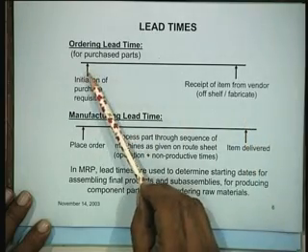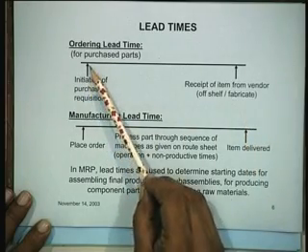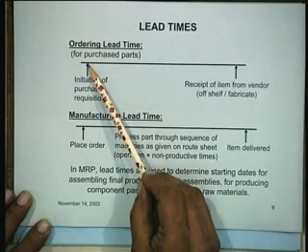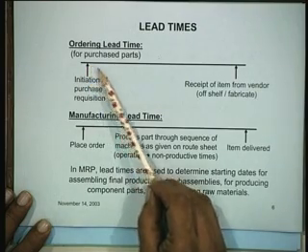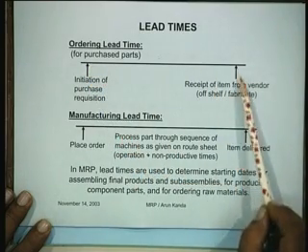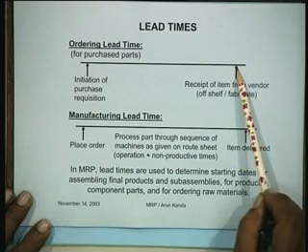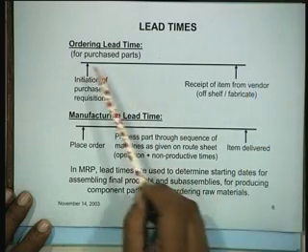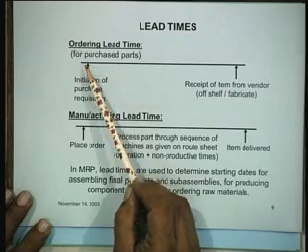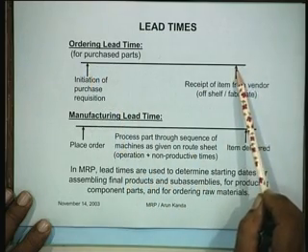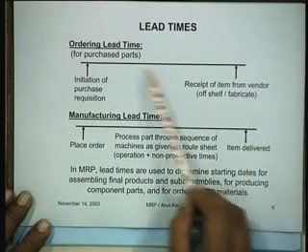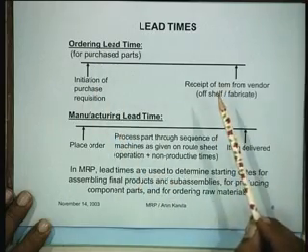For instance, in this case, you initiate the purchase requisition at this point of time, and ultimately you get the receipt of the item from the vendor, either off the shelf or he fabricates it, at this particular point of time. So this interval between the initiation of the purchase requisition and the receipt of the item from the vendor is called the ordering lead time.